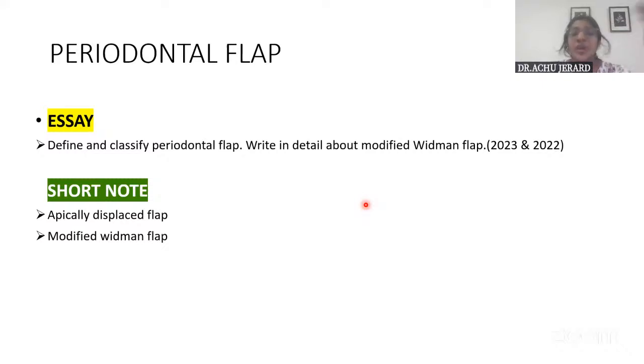Okay. So now the next important question. So we are nearing the surgical aspect, different surgicals. The periodontal flap. Okay, and the most frequently asked question on periodontal flap is: define and classify periodontal flap. Write in detail about modified Widman flap. Okay, so this modified Widman flap itself has been asked many times as a short note and brief note. And also this question, define and classify periodontal flap, has been asked, I think, twice when we take the previous 5-year papers and thrice when we take from 2016.